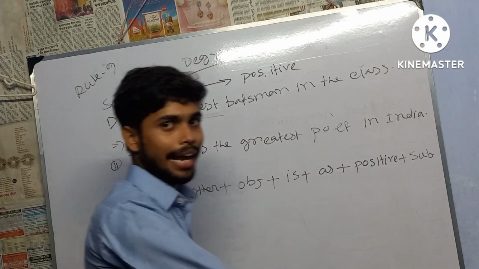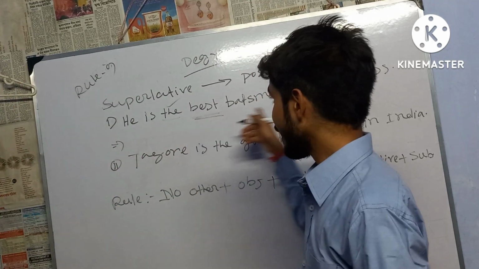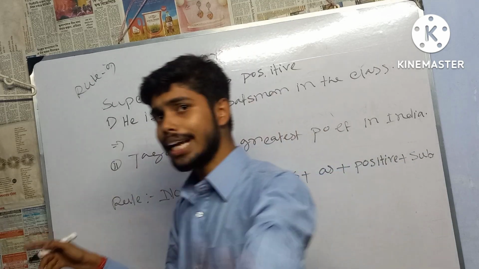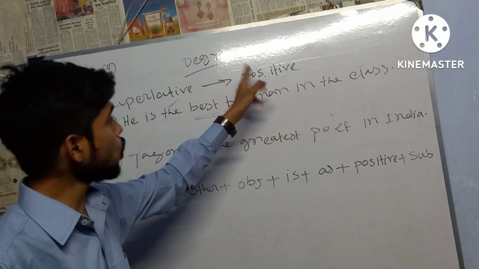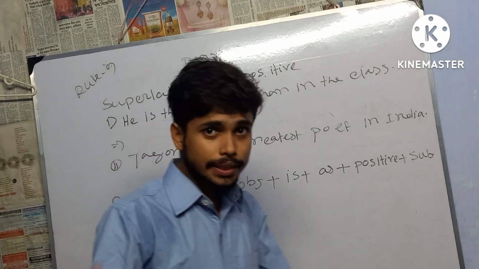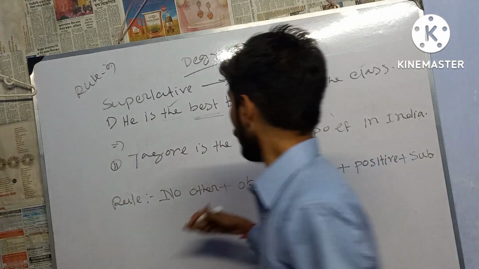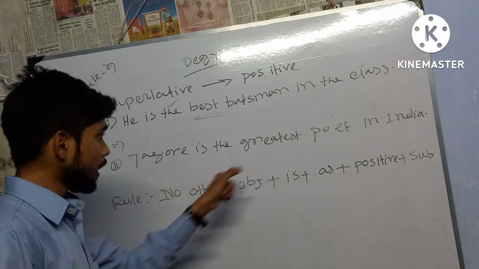And if we can identify this is an example of superlative degree, we can easily change from affirmative to negative by transforming into the positive degree. So now the question is how we will change to the positive degree.